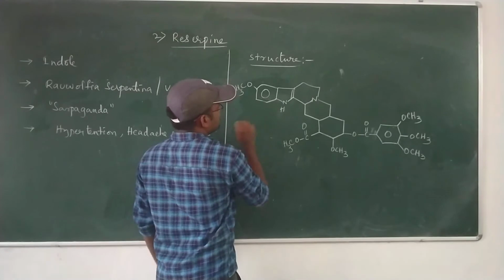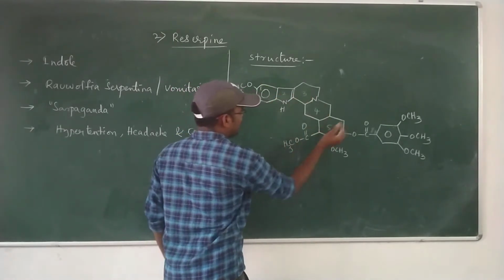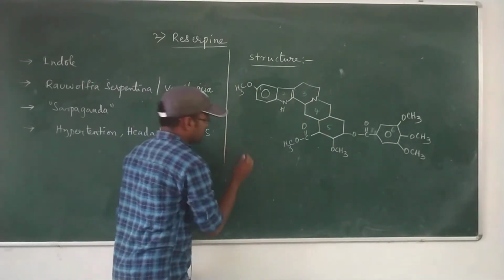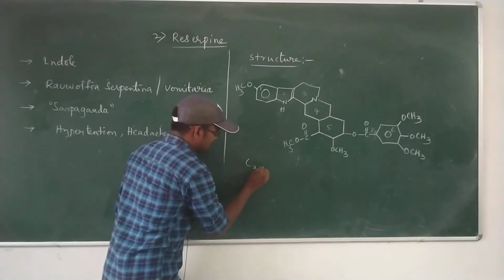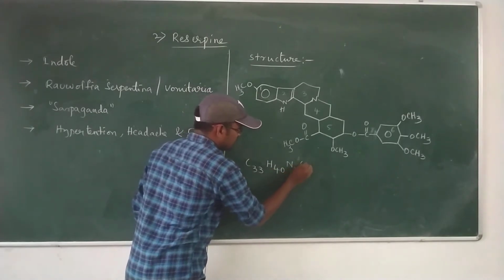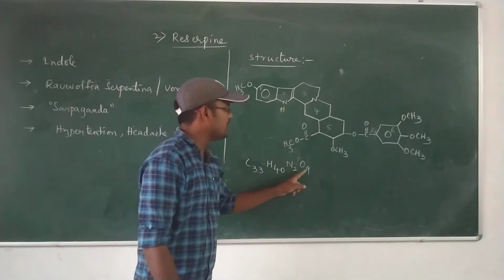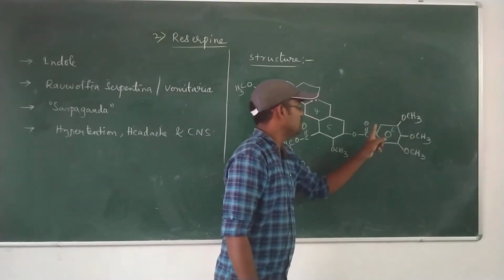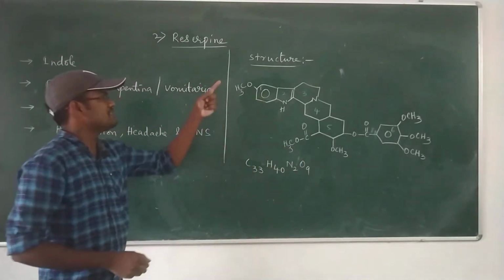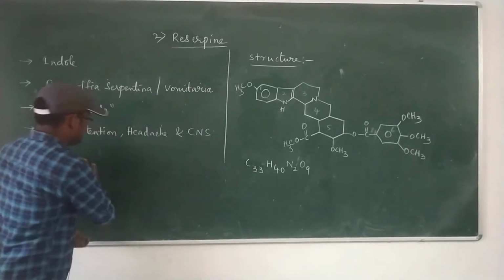Reserpine has 6 rings: ring 1, 2, 3, 4, 5 and 6. The molecular formula for reserpine is C33H40N2O9: 2 nitrogens and 9 oxygens, 1, 2, 3, 4, 5, 6, 7, 8 and 9 oxygens. This is the structure of reserpine. Next let us see structure determination of reserpine.